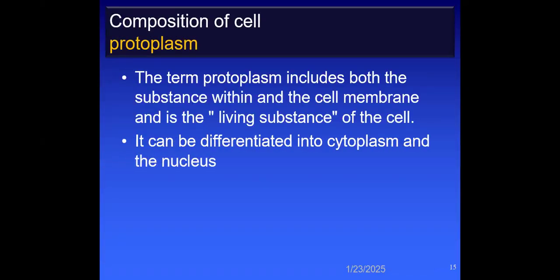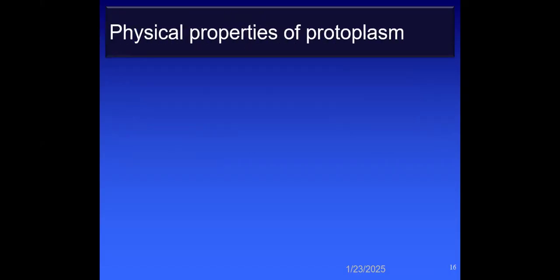What is the composition of the cell? The term protoplasm includes both the substance within the cell membrane, and it is the living substance of the cell. It can be differentiated into cytoplasm and the nucleus.